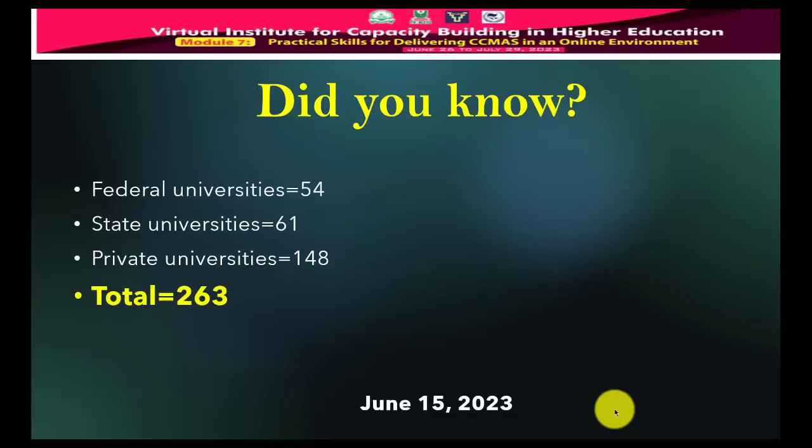Now, did you know that today, the 15th of June, we have 263 universities? Why am I bringing this up? Because somebody will run into you, Professor, how many universities do we have in Nigeria today? And you say, okay, there are about 200. No, we have 263 universities, broken down into 54 federal, 61 state universities, and 148 private universities. Yes, we are moving.